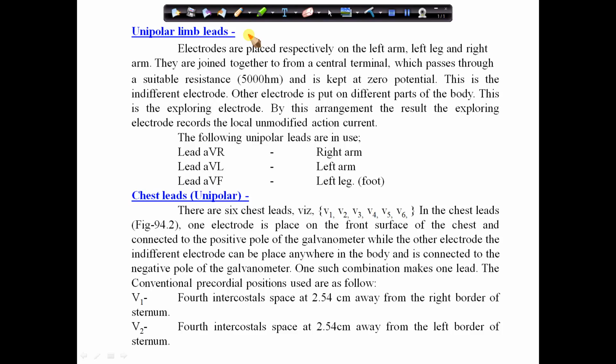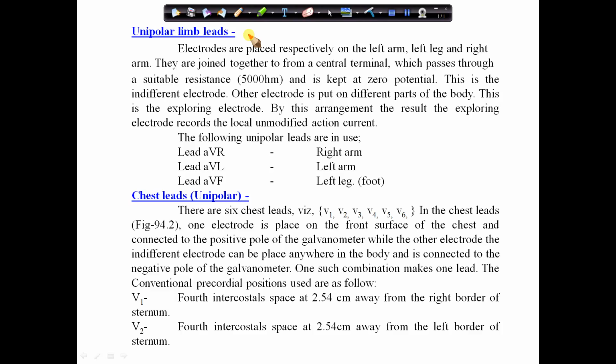The second one is AVL. AVL means augmented vector left. The active electrode is attached to the left arm and the indifferent electrode is obtained by connecting the right arm and left leg. It means the positive electrode is on the left arm and the negative electrode is a combination of the right arm electrode and left leg electrode, which augments the signal strength of the positive electrode of the left arm.